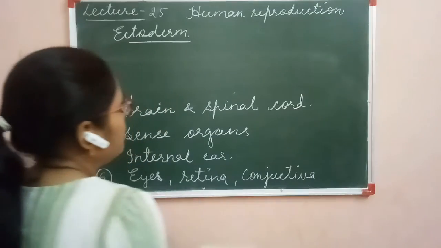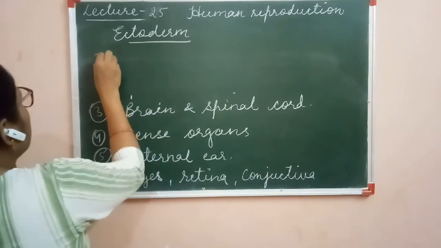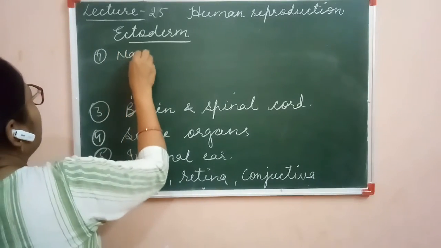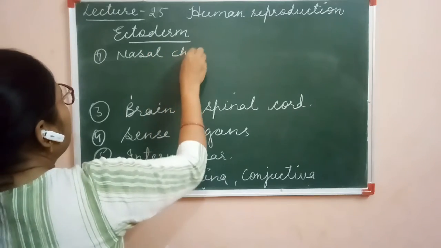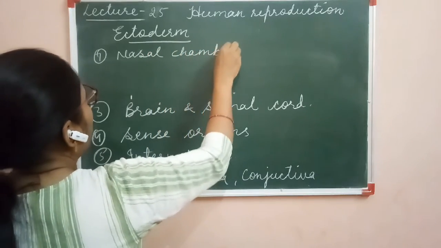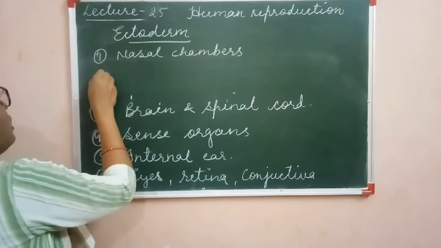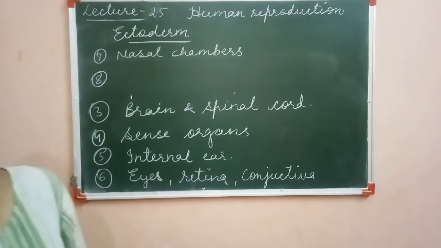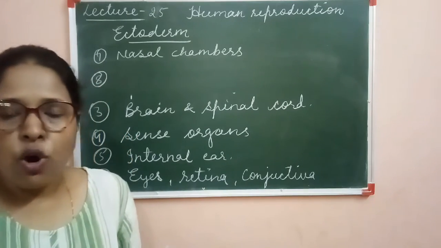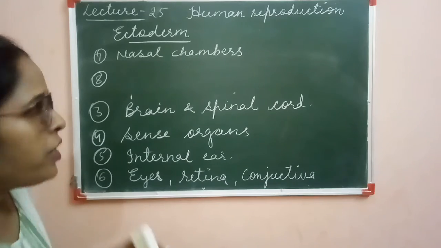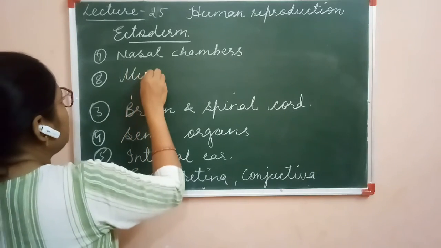Next organ, that is nasal chambers. The nasal chambers are also ectodermal in origin. And next we have the rest of the part of pituitary gland, that is the middle pituitary and the posterior pituitary.